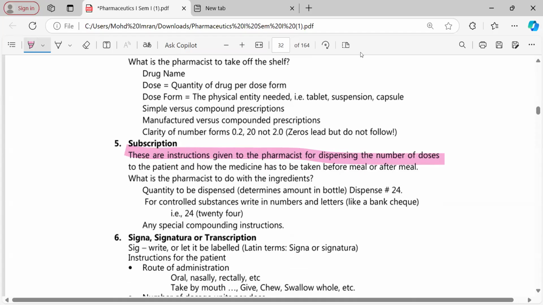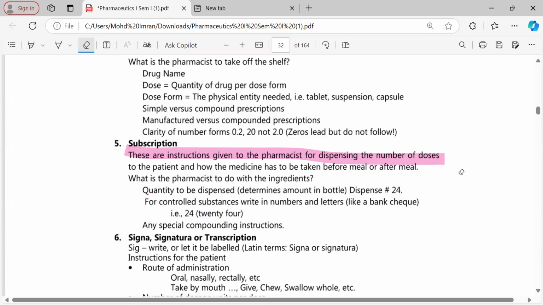Generally, in our lab, the preparation method is given. Suppose we are preparing a simple syrup. First take 66.7 grams of sugar, then add water to it, then mix it gently. It's not dissolving, so you add heat to it, then it will dissolve. After that, how much coloring agent should be added, how much flavoring agent should be added. So the entire procedure is given. The procedure given in your experiment comes under subscription, and these are the instructions to the pharmacist on how to prepare the formulation.